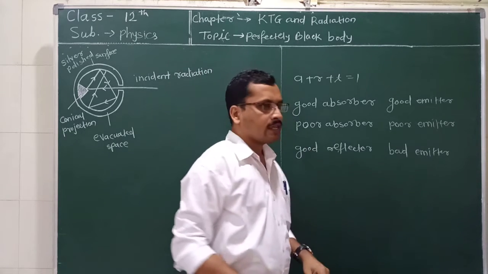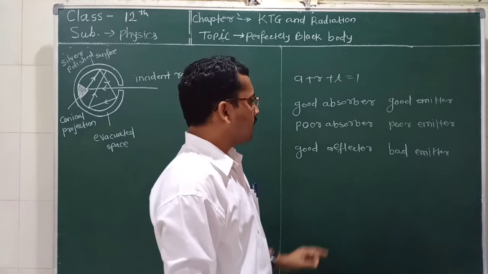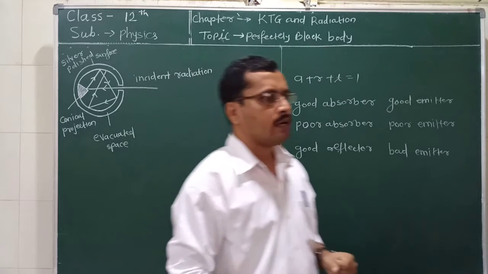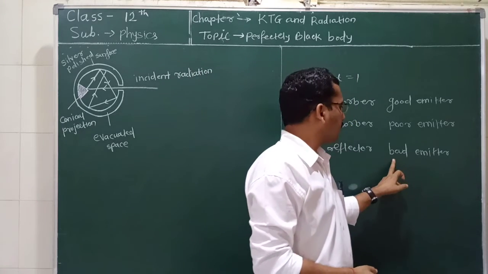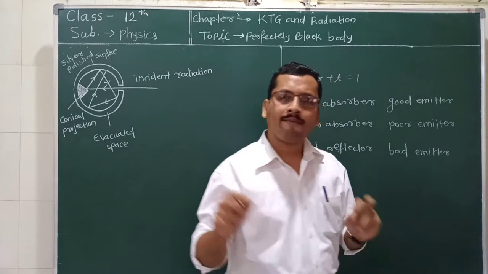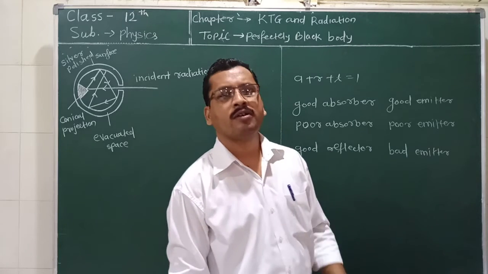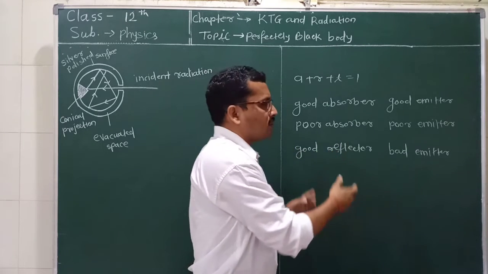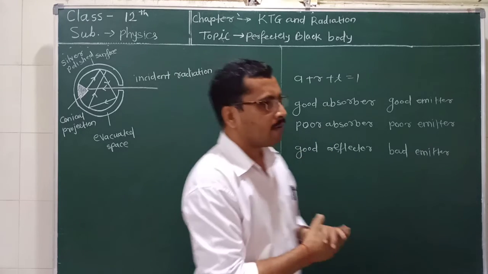The heat radiation is reflected in the most quantity, therefore the absorption quantity will be less, and if it absorbs less, then it is a bad emitter. Though it emits less, it is a bad emitter, and vice versa. So these are the simple assumptions we can make by using the concept of a perfectly black body.